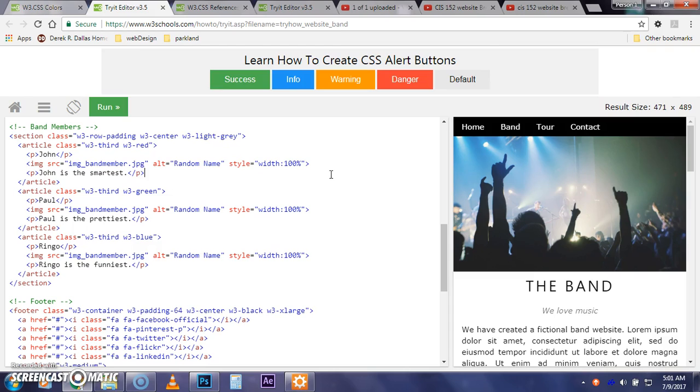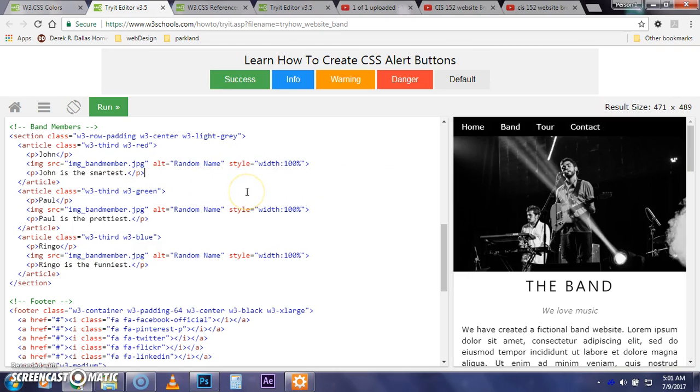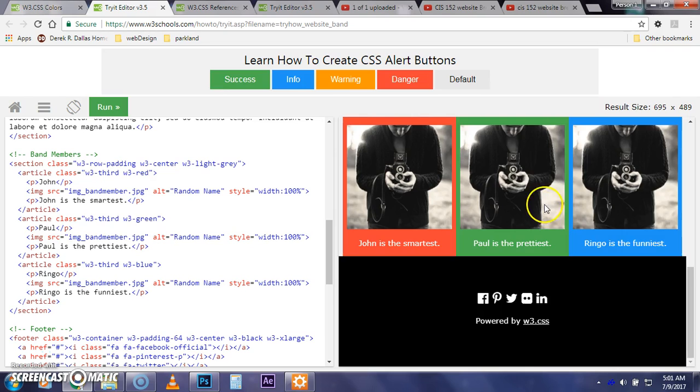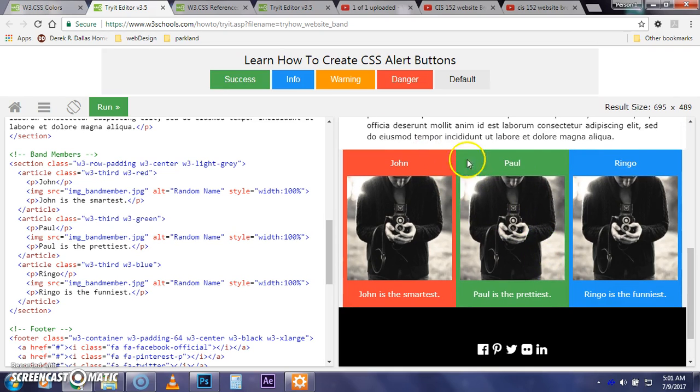So let's do something else. Let's actually change this up a little bit. So what would happen is, say if we took out this portion, let's say instead of having 3 sections, we wanted to have 4 sections. Maybe we want to add another section in there. So what would we have to do for that? Well, we would have to create another article, right? So here's where our article begins and ends.